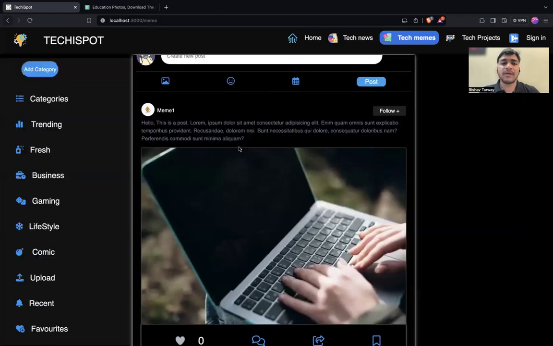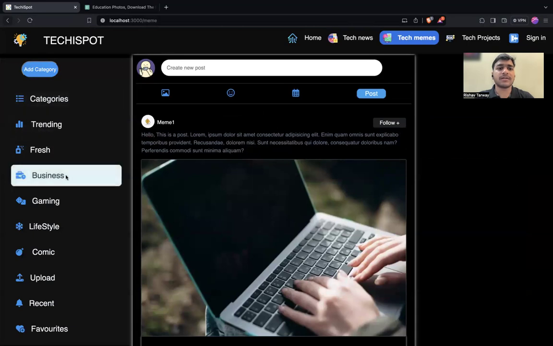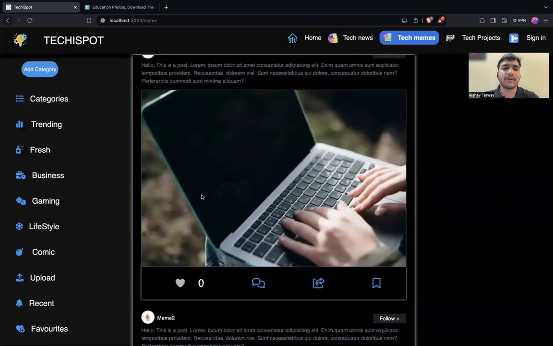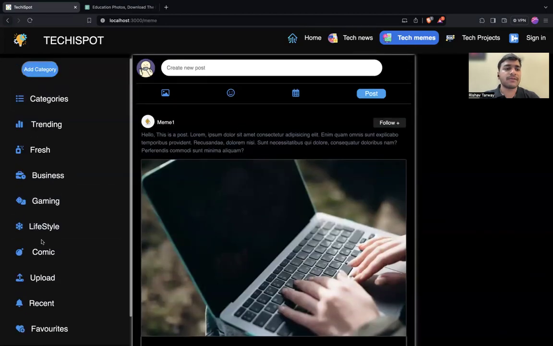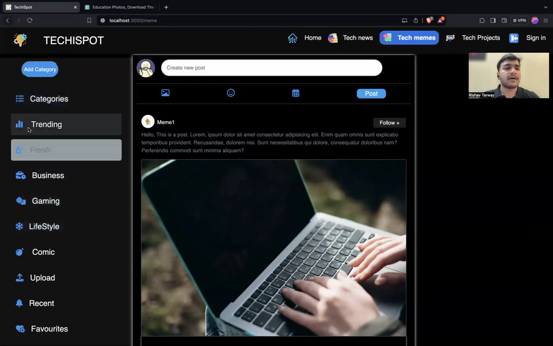The next we have is memes. If someone wants to have a break from the community, there is a chill section, a meme section, where they can find different posts and different kinds of memes, navigate through them, and engage their time in this community platform.